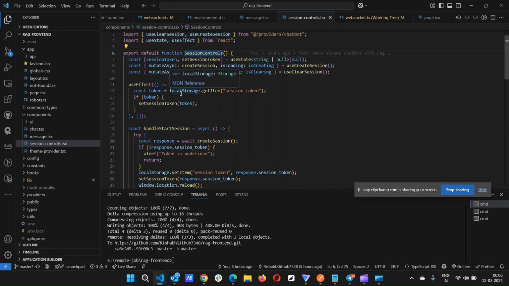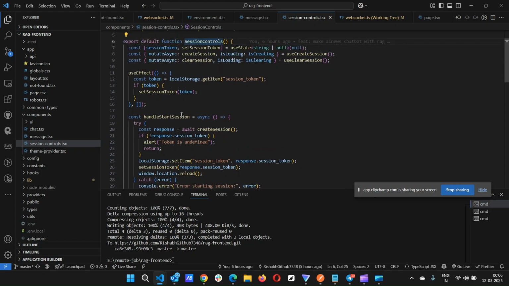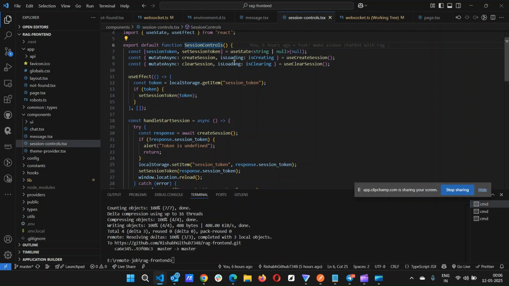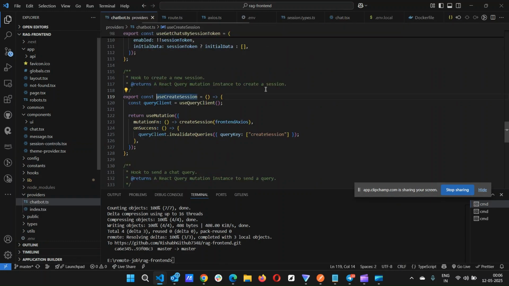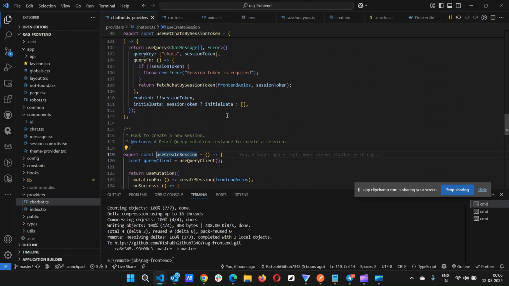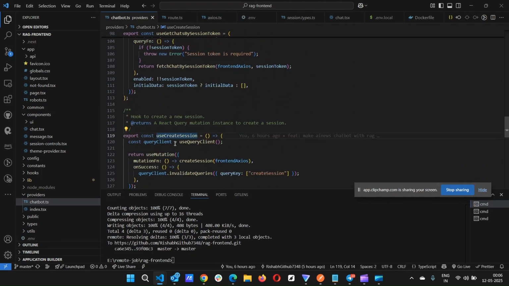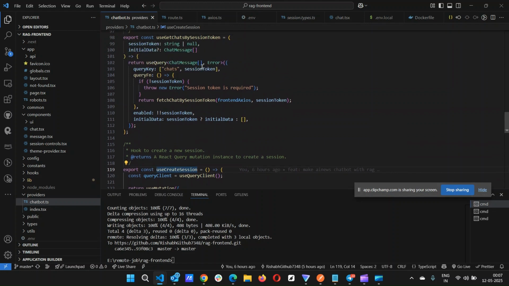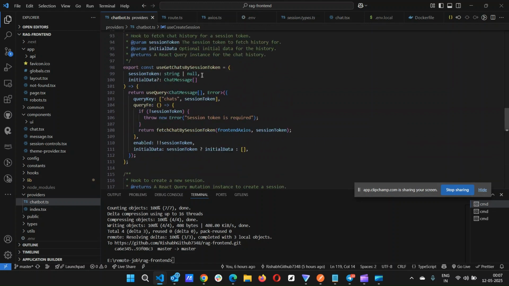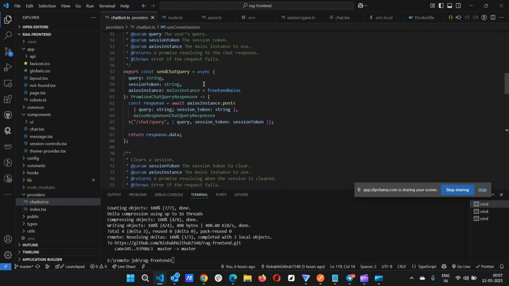Here, first we check the local storage. If the session token is not there, we set the session token by creating it. We are using TanStack Query for making the API calls. If I show the method of how I'm using it, this is the way: we create a hook, write a function there, and it will call our backend.